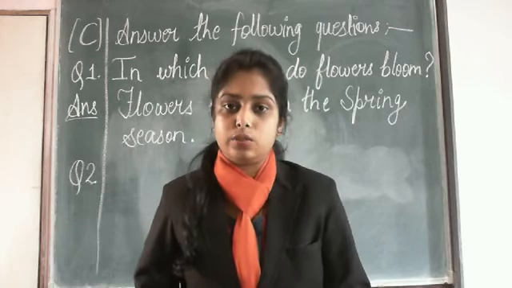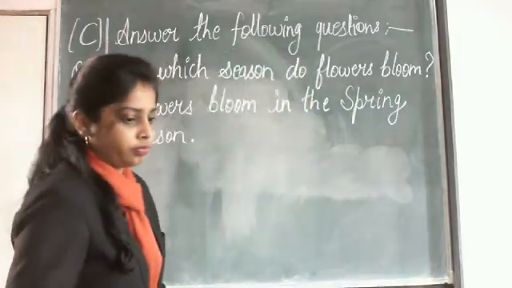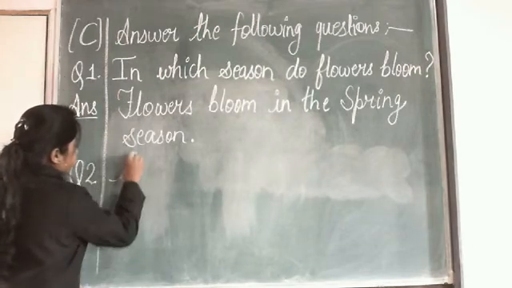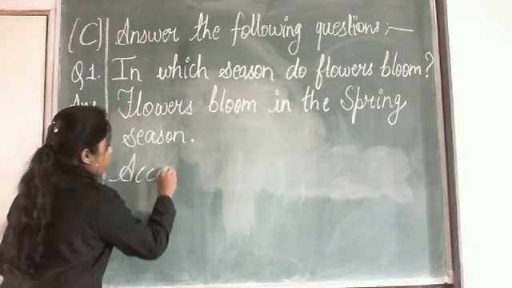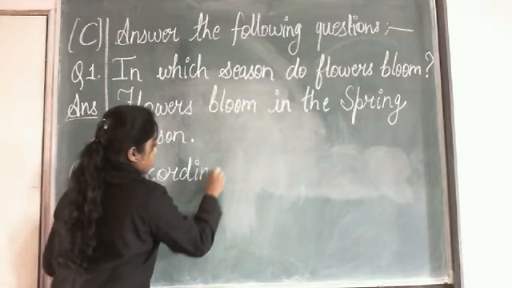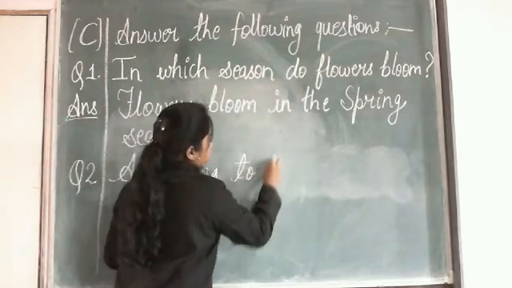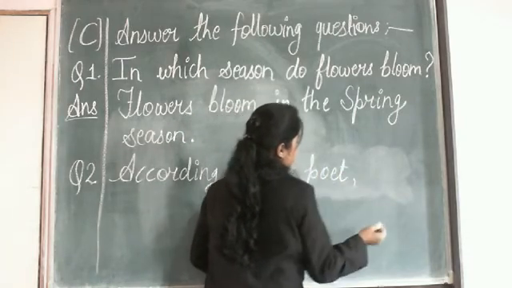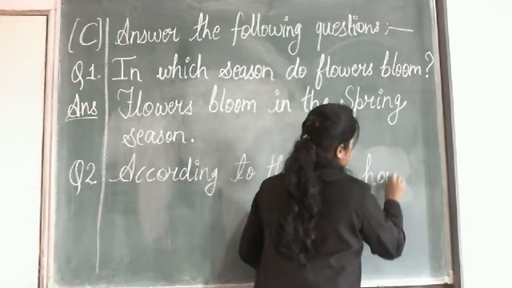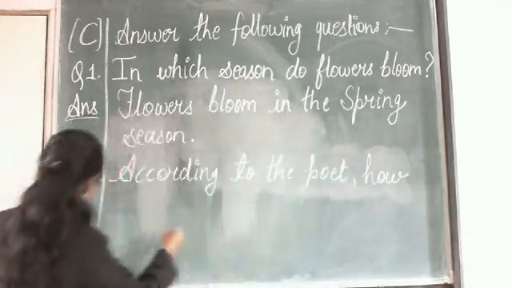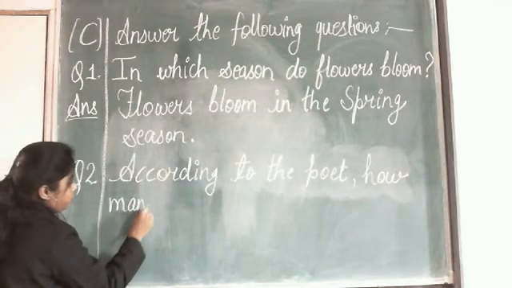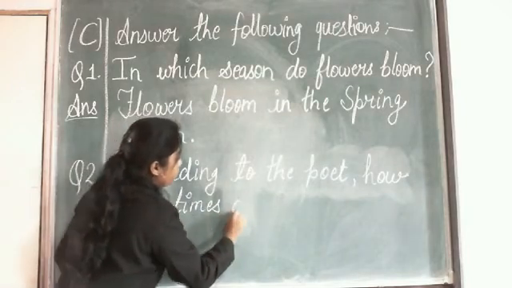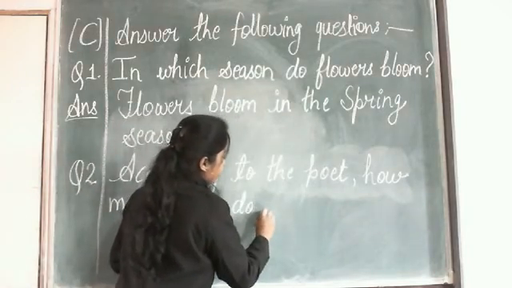Okay, so that we need to answer. According to the poet, how many times do the seasons change in a year?